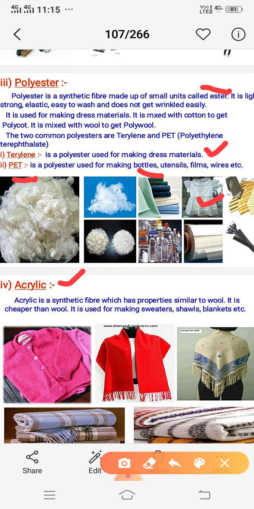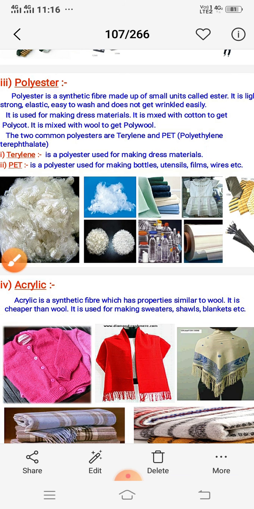Acrylic is a wool-like structure, and it is cheaper than wool, used for sweaters, stoles. This is called a shawl. Blankets are there. These are the rugs. Ponchos, these are called ponchos.